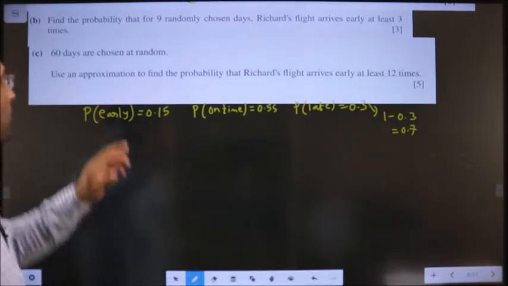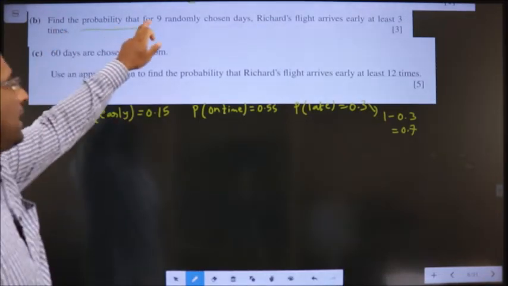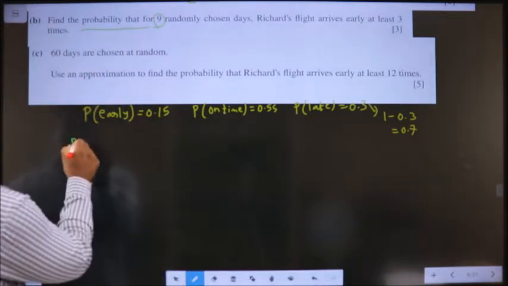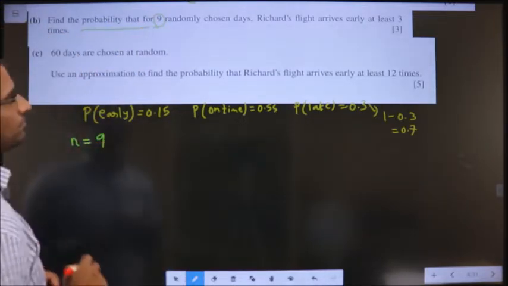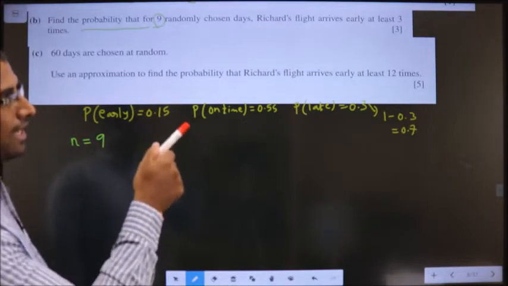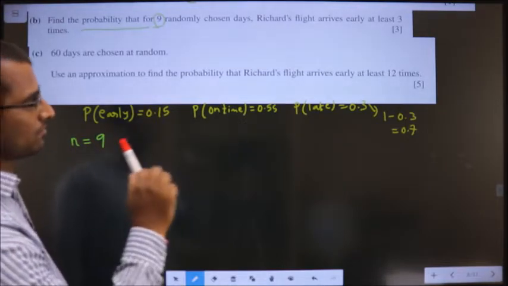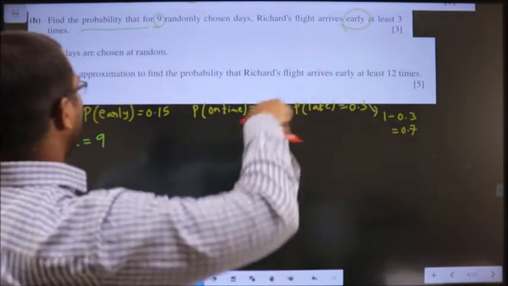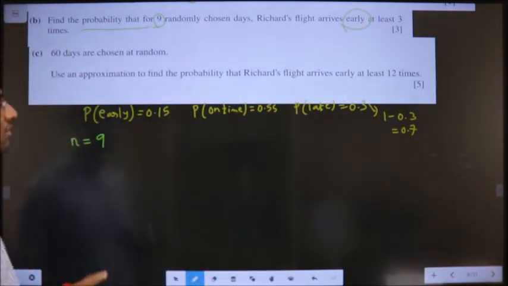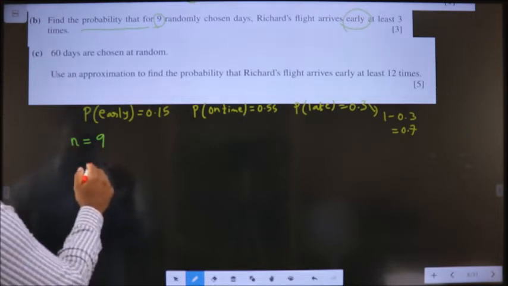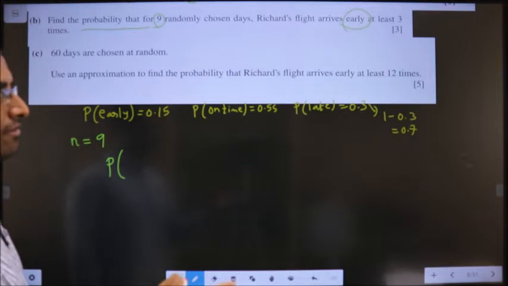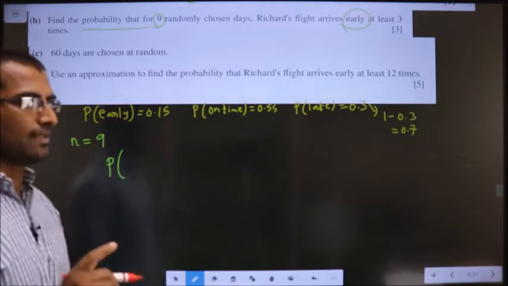B1. Find the probability that for 9 randomly chosen days, that means n is 9, Richard's flight arrives early at least 3 times. I want to find the probability of his flight arriving early at least 3 times.